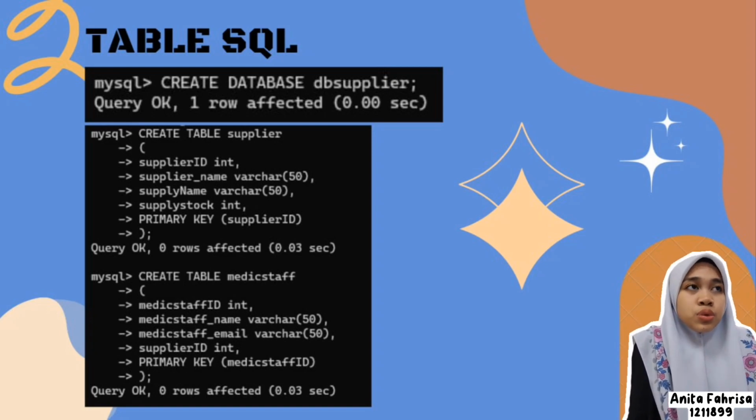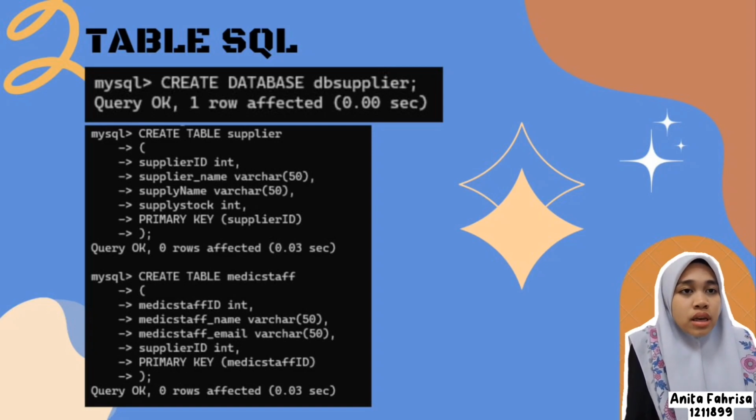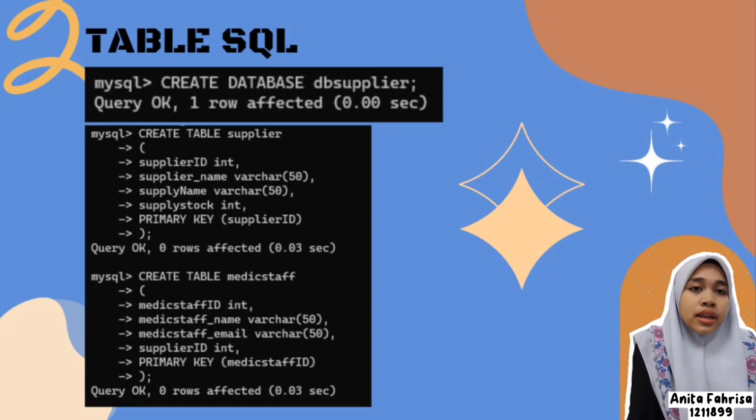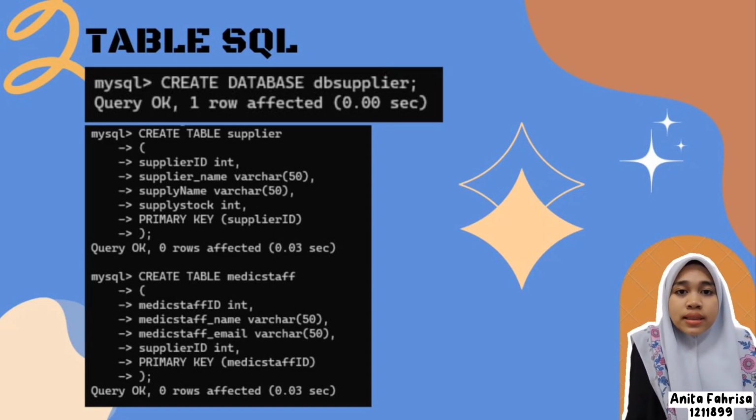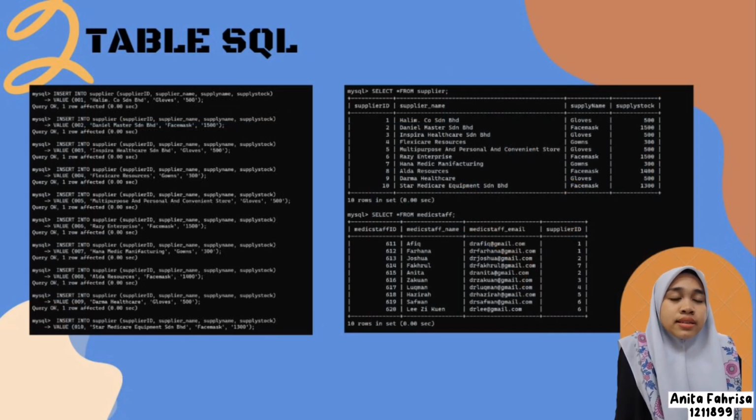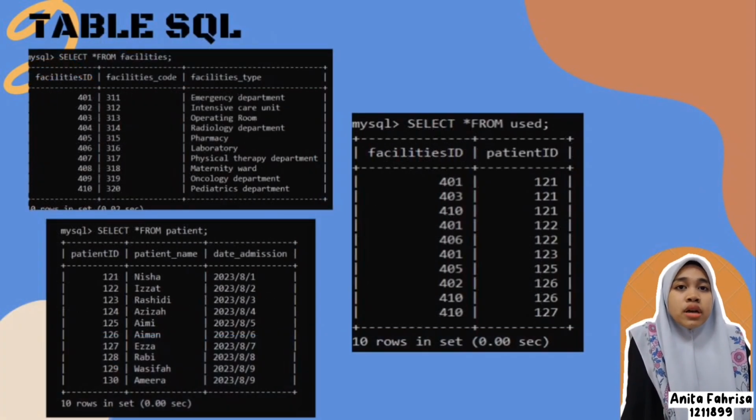First, before we create a table, we need to create a database and rename our database title, and then we need to create tables for the entities and the attributes. After that, we need to insert the values before we can see the table. After we insert the values, the table will be shown like in the slide. That is the example for table supplier and medical staff. This is the example for tables facilities, patients, and use. There are 3 tables because it has a many to many relationship.